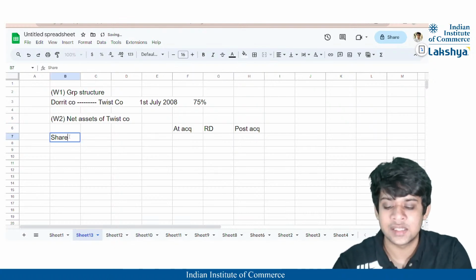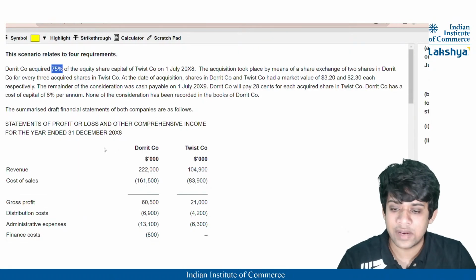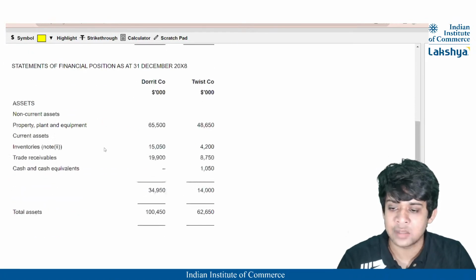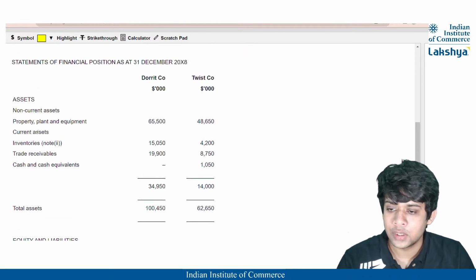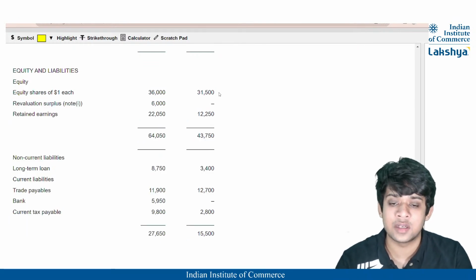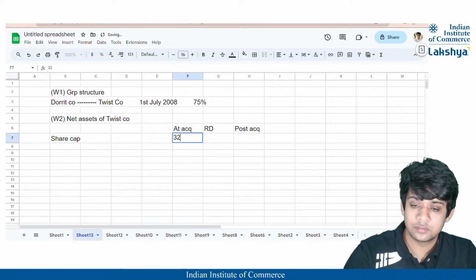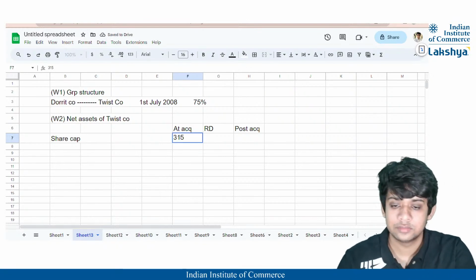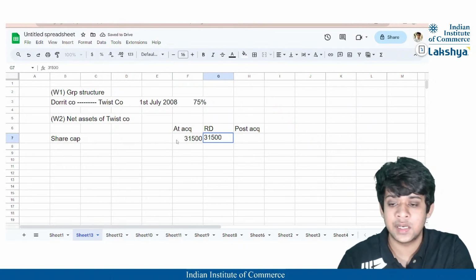Firstly, we have been provided the share capital in the statement of financial position. The equity share capital of the subsidiary is going to be 31,500, right? You can see here 31,500. That is not going to change because it is of the subsidiary.